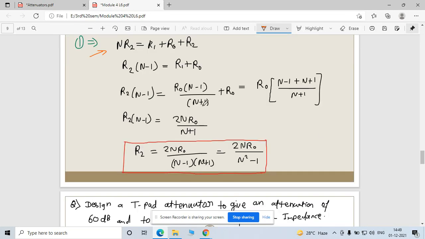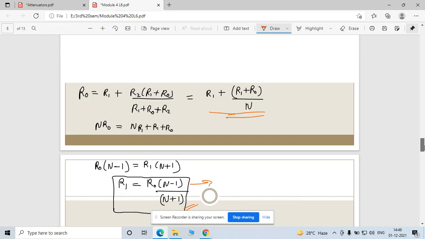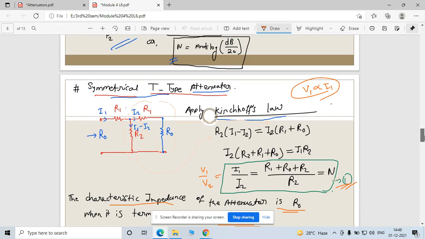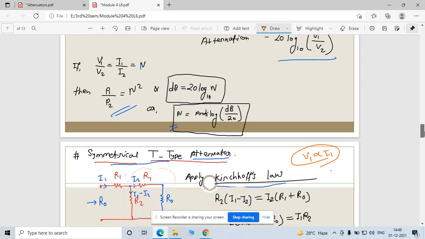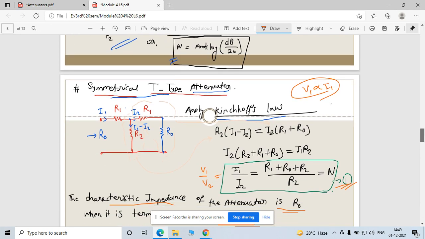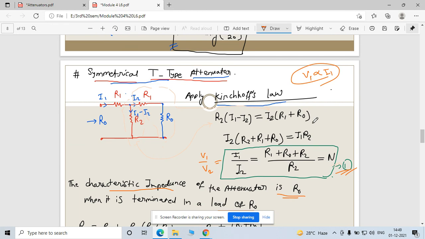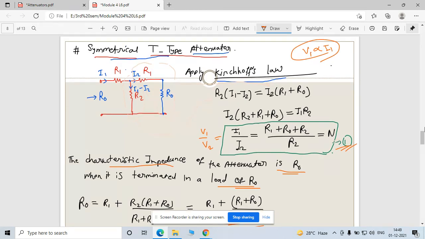Now when you solve this, at the end you will find this relation: R2 is equal to twice of n times R naught divided by n minus 1 times n plus 1. This is nothing but n square minus 1. So this is the second equation for this R2. So for a T network, if you have your load resistance, or input impedance, you can also calculate the other parameters of this attenuator, which are nothing but R1 and R2.